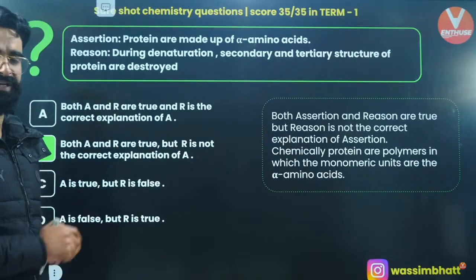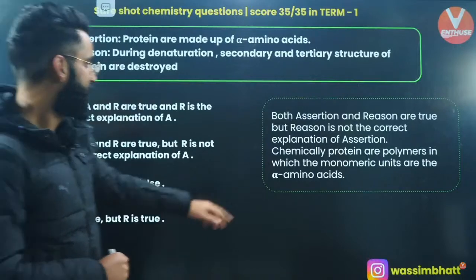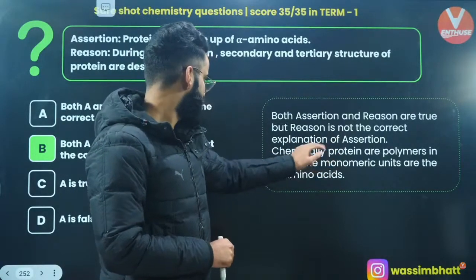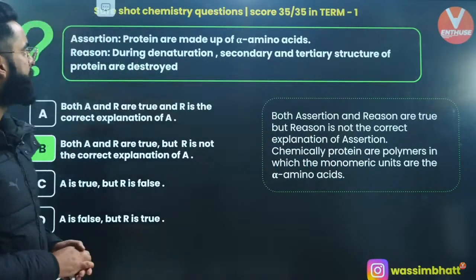Definitely both the statements are correct and your reason is not the actual correct explanation of the assertion, right? Chemically, proteins are polymers in which the monomeric units are alpha amino acids. That is the correct explanation of the assertion.